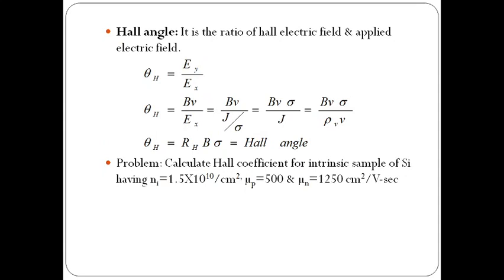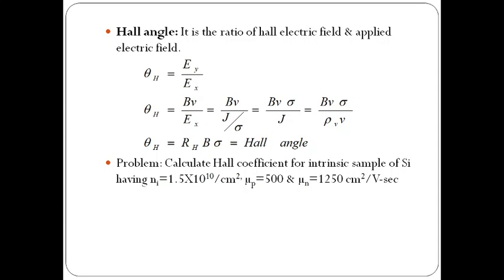Hall angle is the ratio of the Hall electric field, that means the induced electric field, to the applied electric field. As observed in the previous discussions, the induced electric field or Hall electric field is in the y direction and the applied electric field is in the x direction. Why? Because the holes are moving in the positive x direction, which is the conventional current direction, and that is the applied electric field in the x direction.